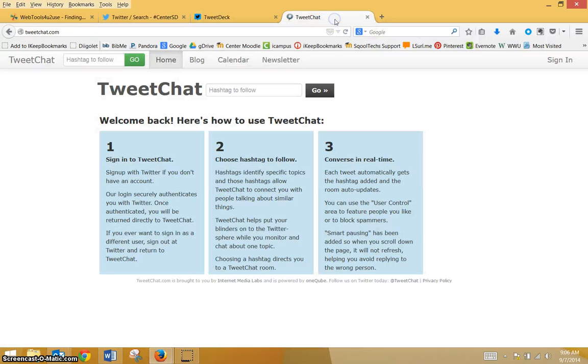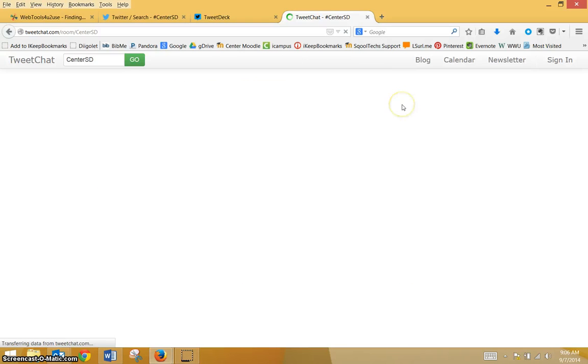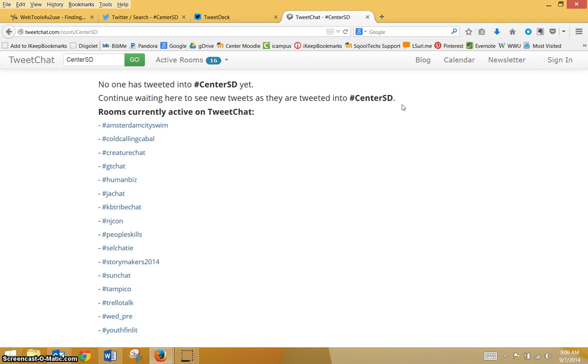The third way I had suggested was to use TweetChat. When you go just to tweetchat.com, it takes you to this page, and then you type in the hashtag that you want to follow. I'm just going to click to that. Now, this isn't going to really show anything, unless it picks up the chat that I just threw out, and it didn't. And that's okay. Once the chat gets going, I'll start throwing out some tweets a couple minutes early, so that this room will be populated.